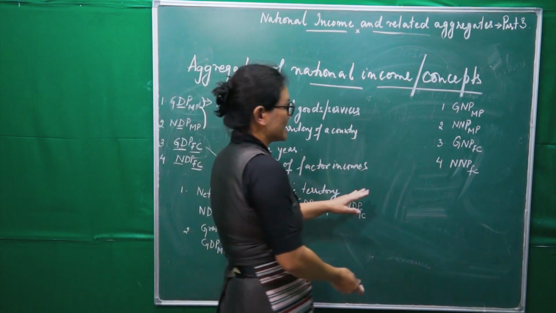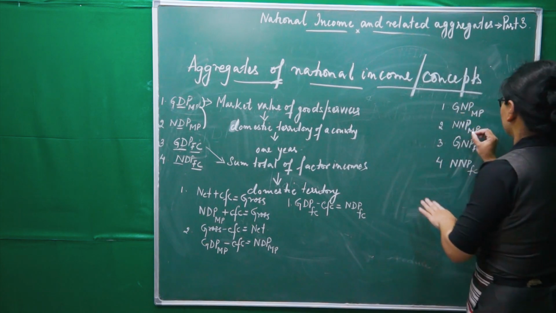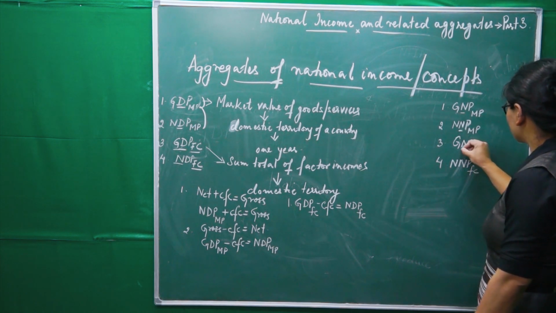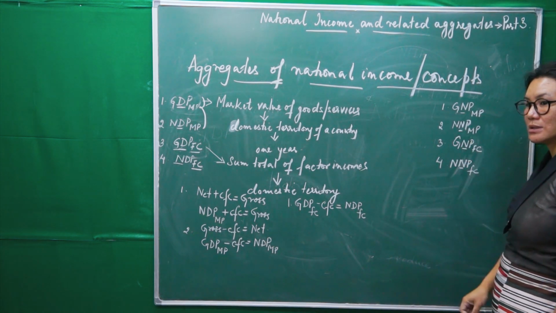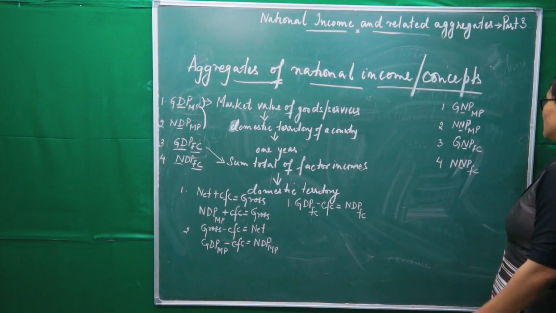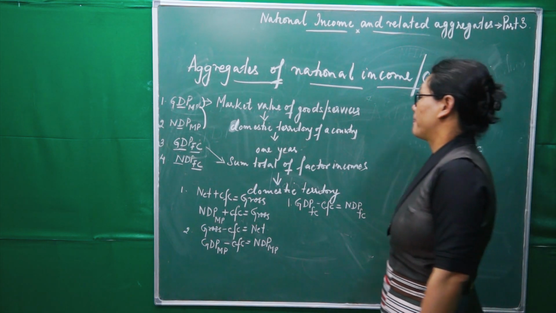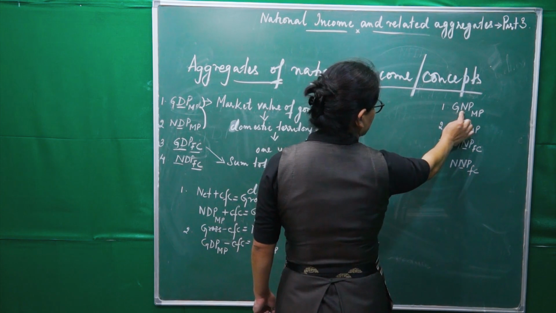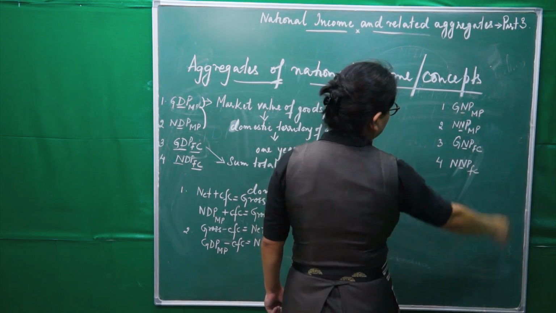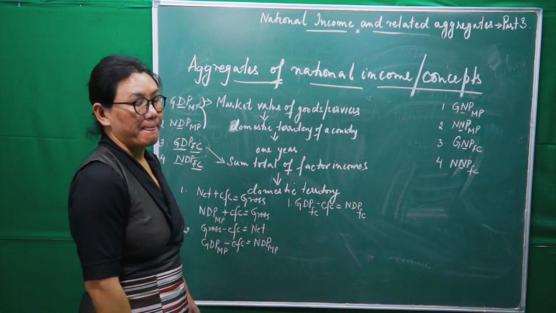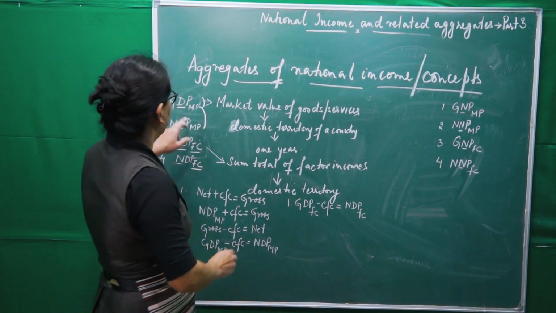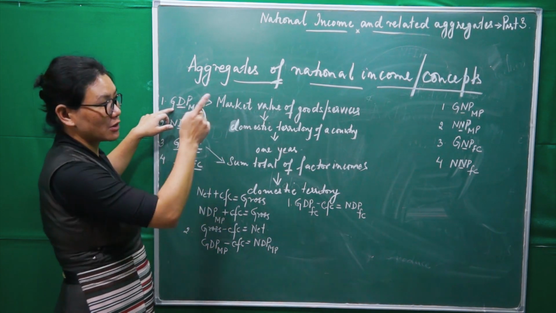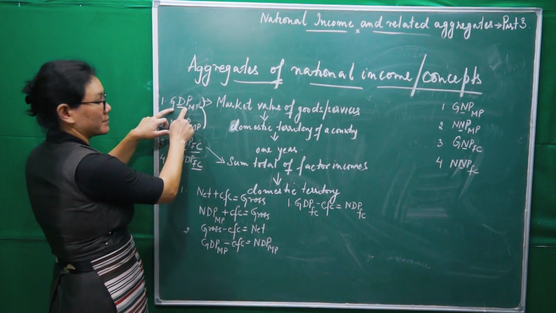Okay. Now we go for national concept here. See here. This is national. So this is gross national product at market price. Again, this is national concept, national concept, national concept. Right? Okay. Now, we will see what is this gross national product at market price. We will take this one to get the meaning of that one. Simple meaning of GNP at market price. We will use this one.